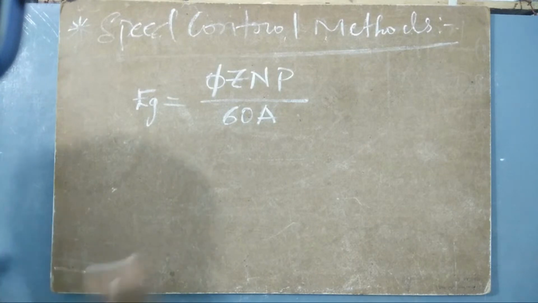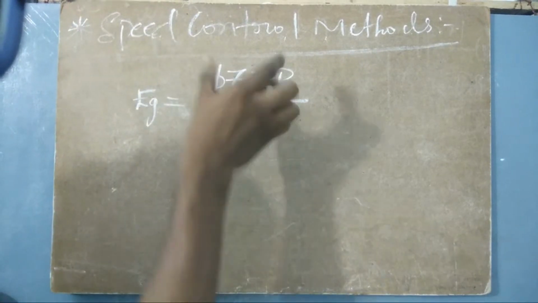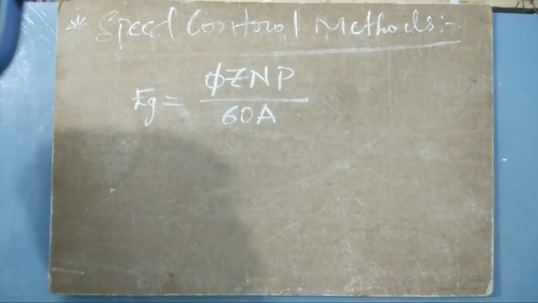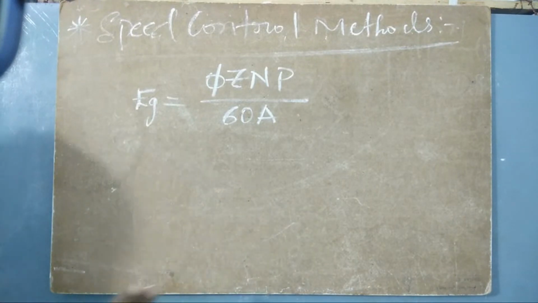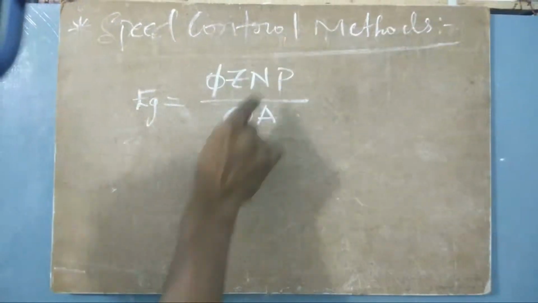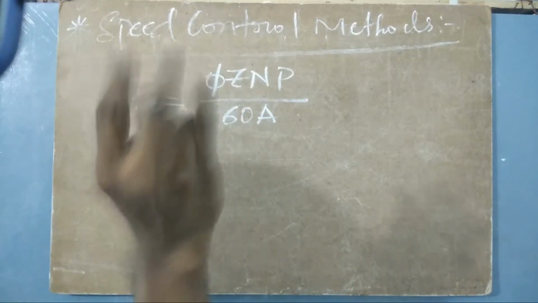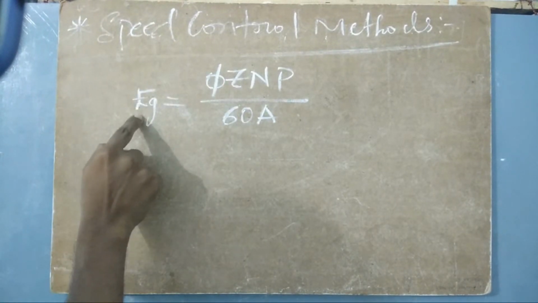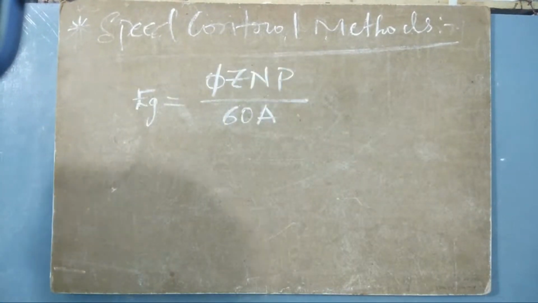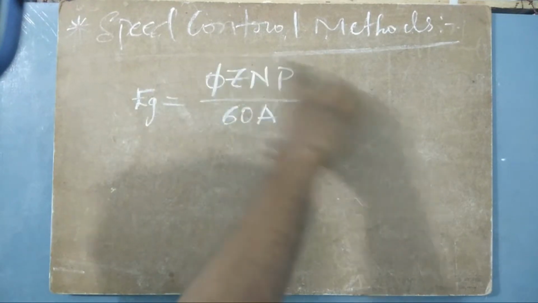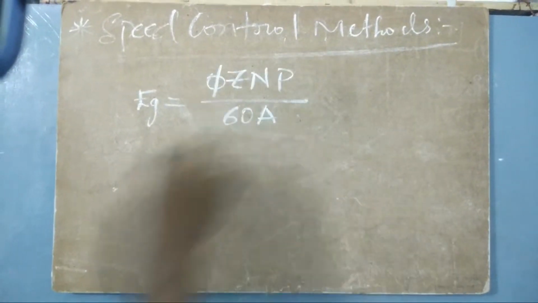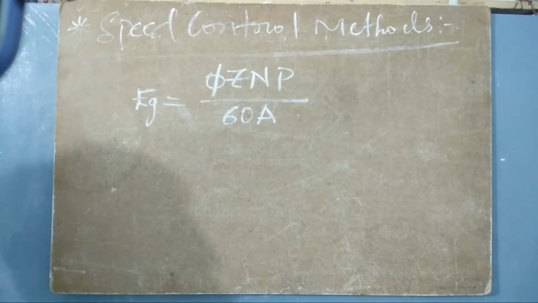See, understand this one. What are the parameters that are constant here after the construction of a machine? For example, here I have 1, 2, 3, 4, 5 parameters. And this is another parameter which is defined by these 5 parameters. So what are the parameters that are constant here?